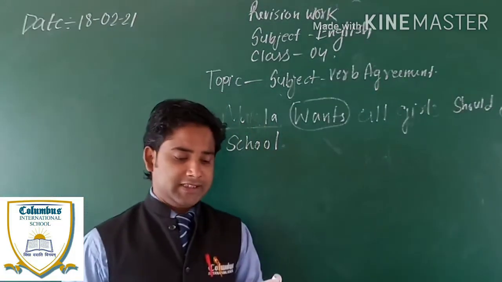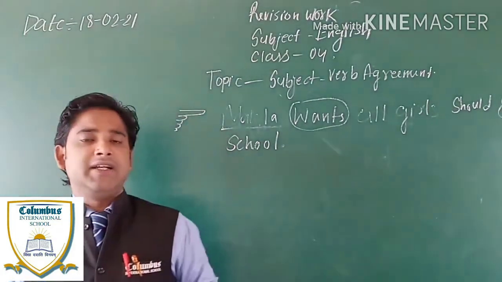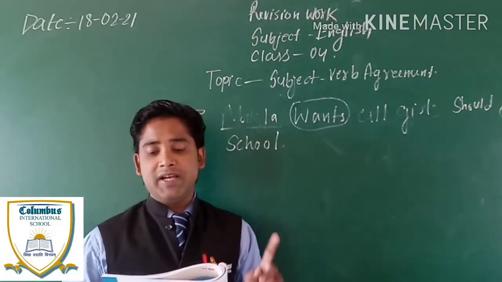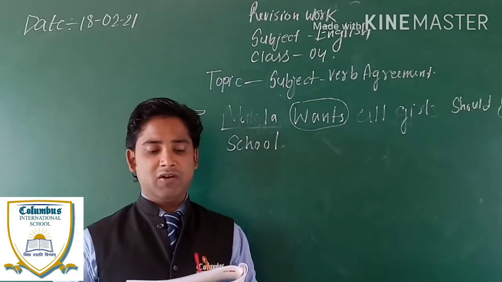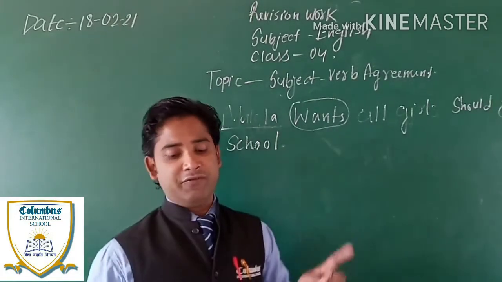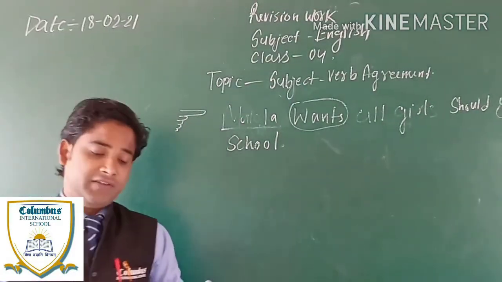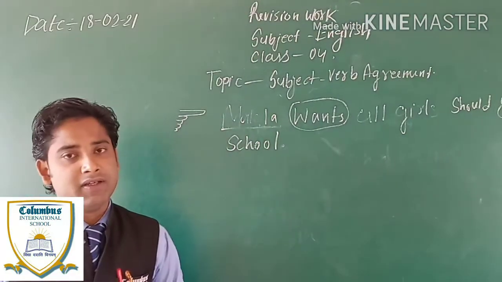Every sentence has a subject and a suitable verb. If you see beta, in every sentence there is a suitable subject, a suitable verb, and subject and verb must agree with one another in number, singular or plural. This means that if the subject is singular, the verb must also be singular. Similarly, if the subject is plural, the verb must also be plural. This is called subject verb agreement.